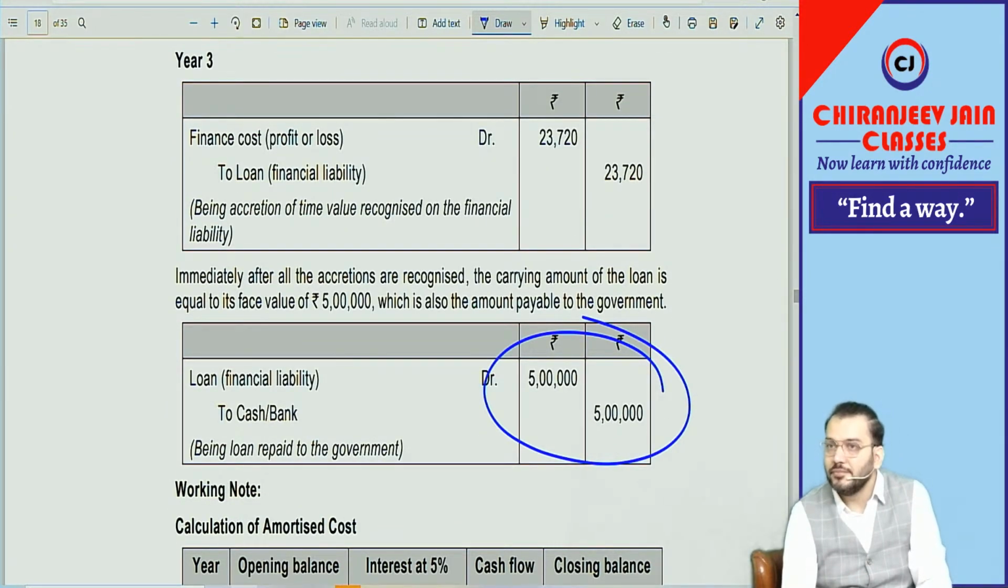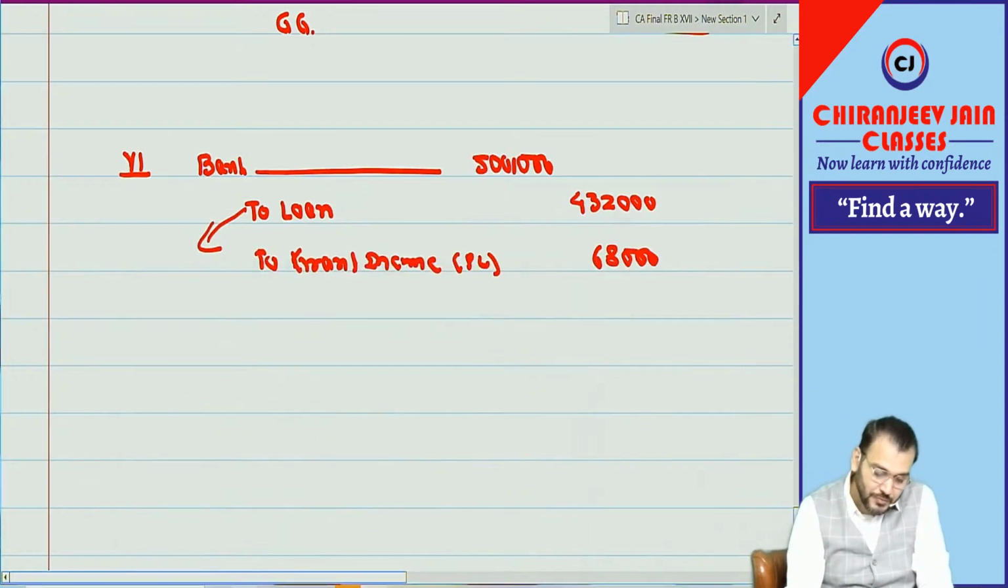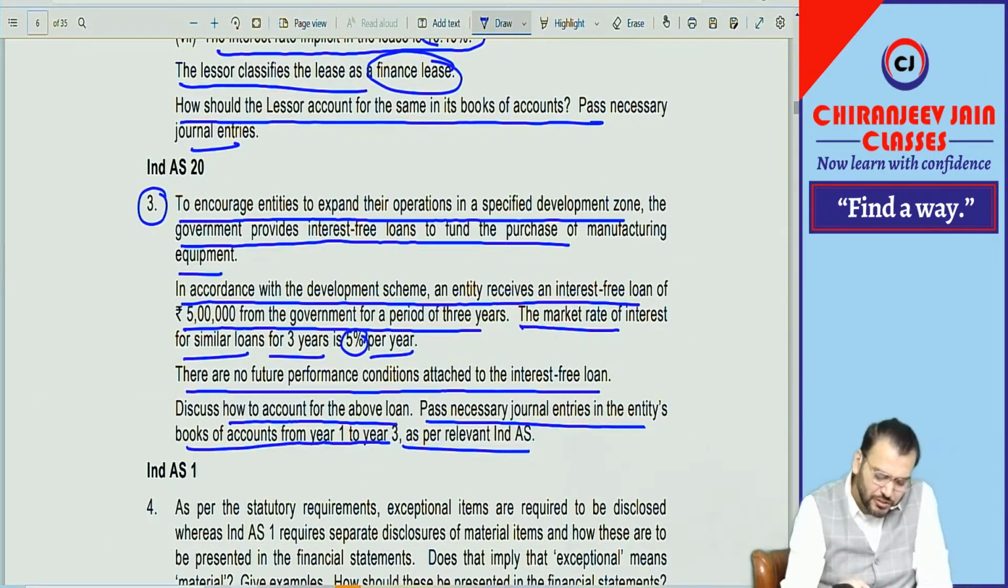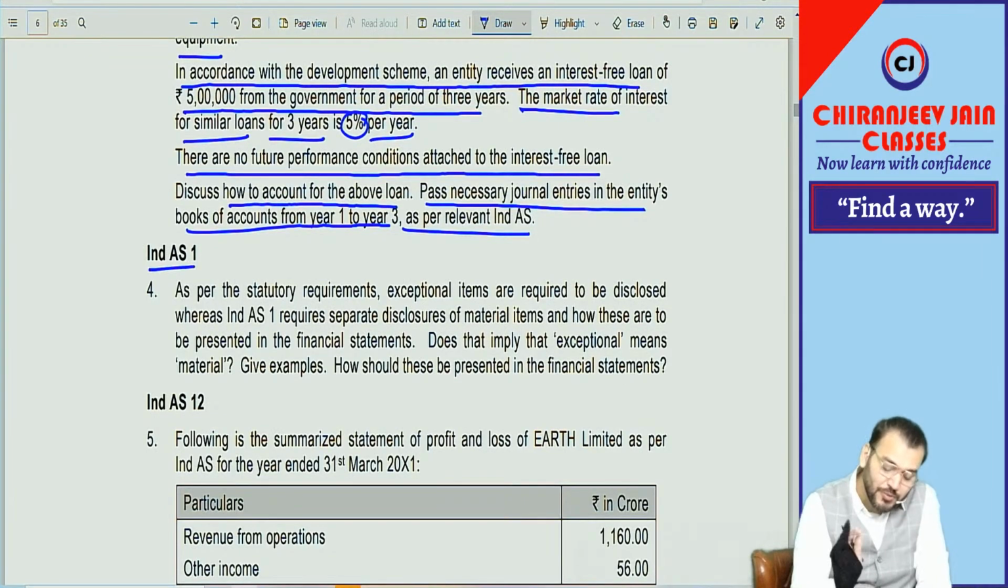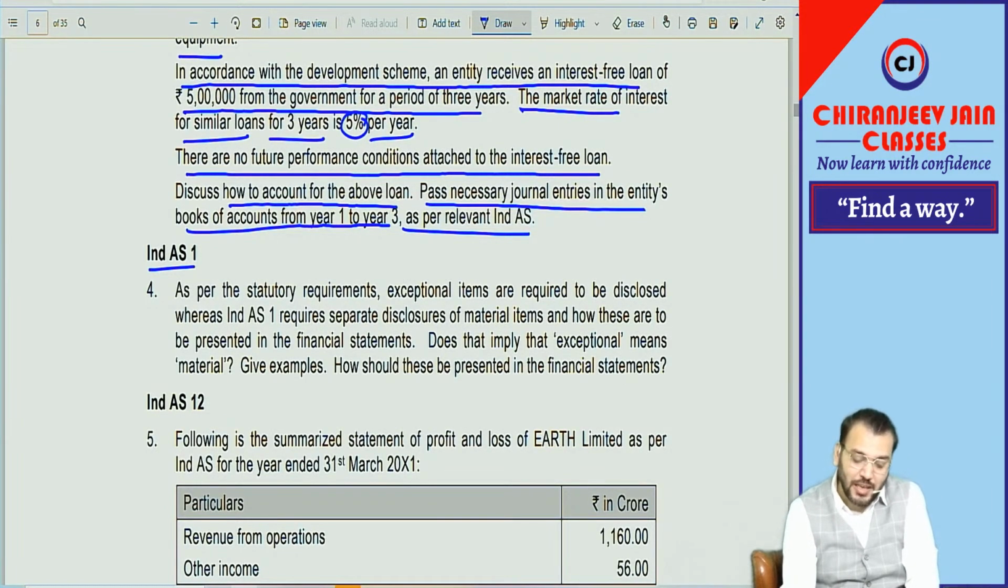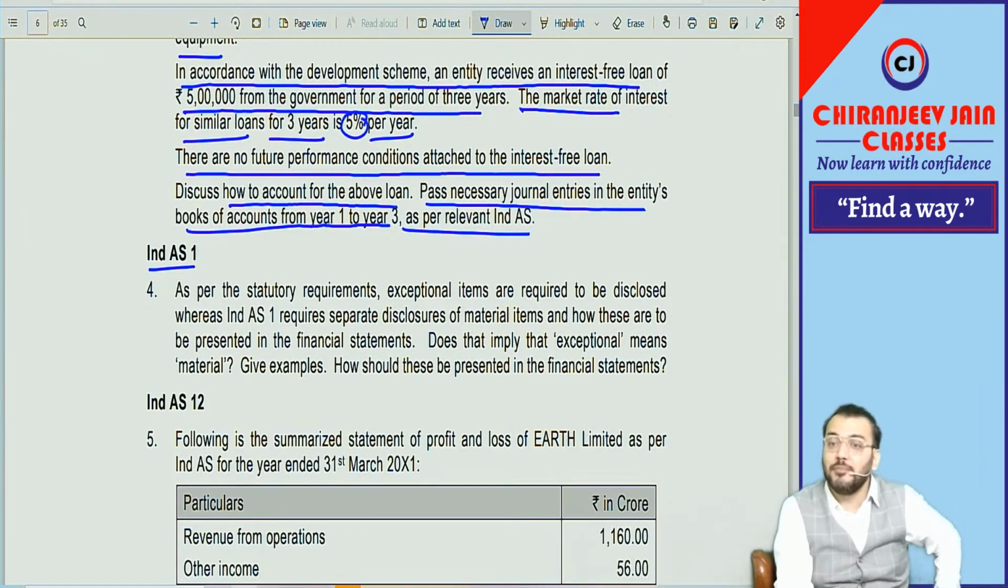Liability. Super easy question. This is expected question. Can be asked in exam. Means already we have done all these questions, similar question in class. Ind AS 1, this question I like personally because I have done similar discussion in class about Ind AS 1. Means when I was discussing exceptional item under Ind AS 1.